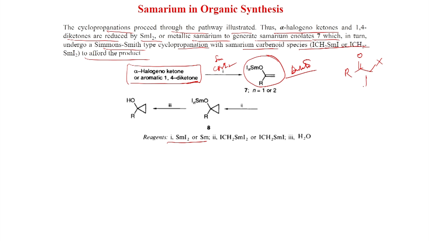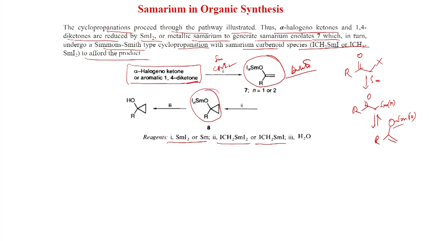That means, when you put samarium, then samarium inserts into this C-X bond. So, here you get samarium, and now this will be the enolate, and the samarium will go with the enolate. So, it will be like this, that is what is happening here. And after that, if you put ICH2SmI2 or ICH2SmI, this will give the cyclopropanation, that is this.